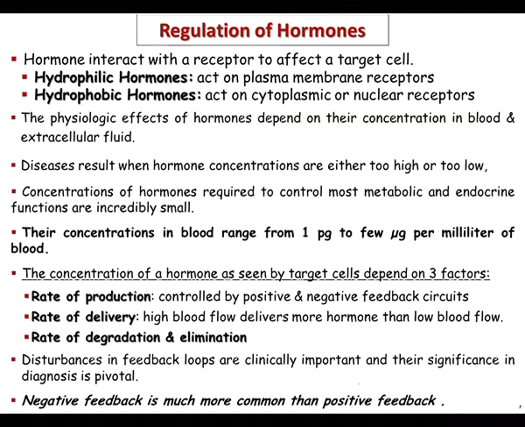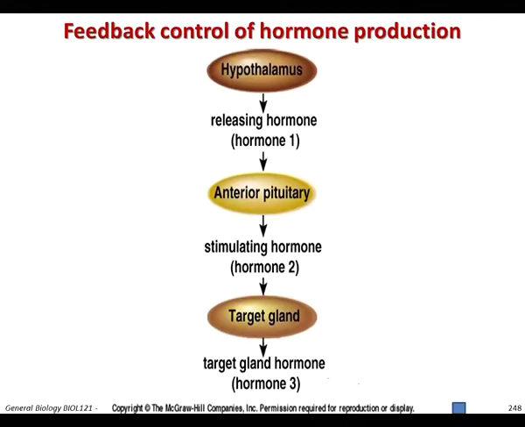You need to know that negative feedback is much more common than positive feedback. So circuits that decrease the amount of hormones in the blood are more common than feedback which increases the amount of hormone in the blood.